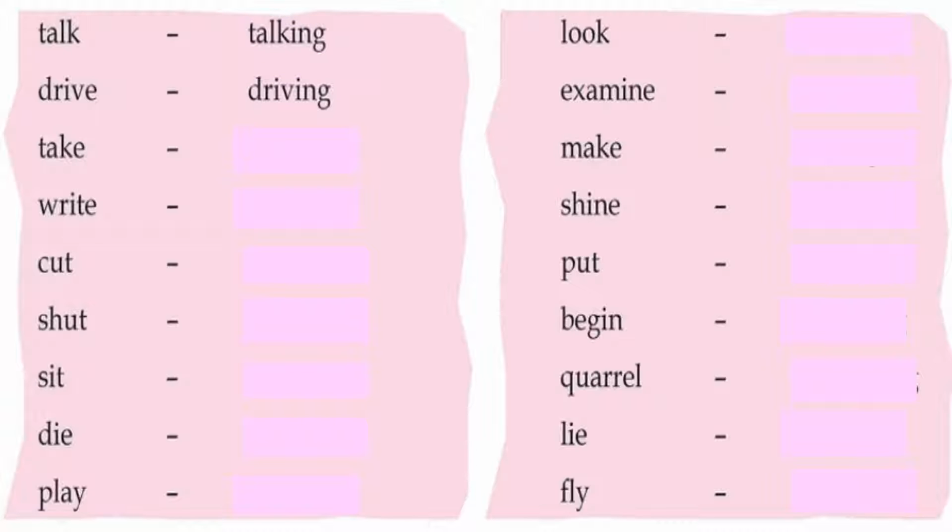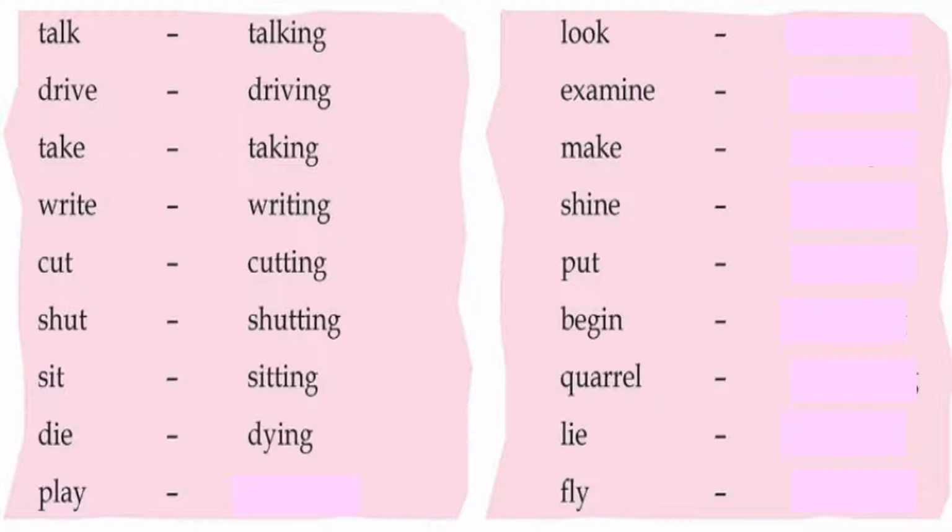See children here, in drive the last letter is E, but when you are changing into ing you have to remove E. In the same way, take, taking, write, writing. So in all three words, we have removed E and written ing. Cut, cutting, shut, shutting. Sit, sitting. So in these three words, we have to write double T and then ing. Die, dying.